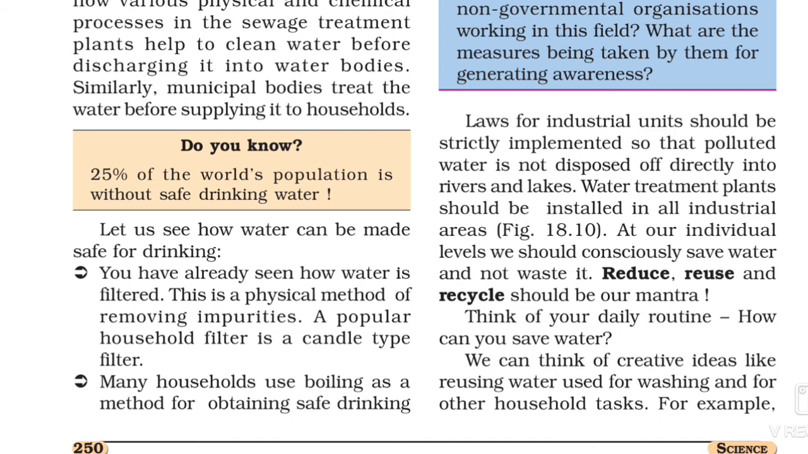Now, laws for industrial units should be strictly implemented so that polluted water is not disposed of directly into rivers and lakes. So, in some states, in some cities, this rule is followed strictly. Water treatment plants should be installed in all industrial areas. At our individual level, we should consequently save water and not waste it. So students, here reduce, reuse and recycle should be our mantra. It means reduce pollution, reuse water and recycle some waste.